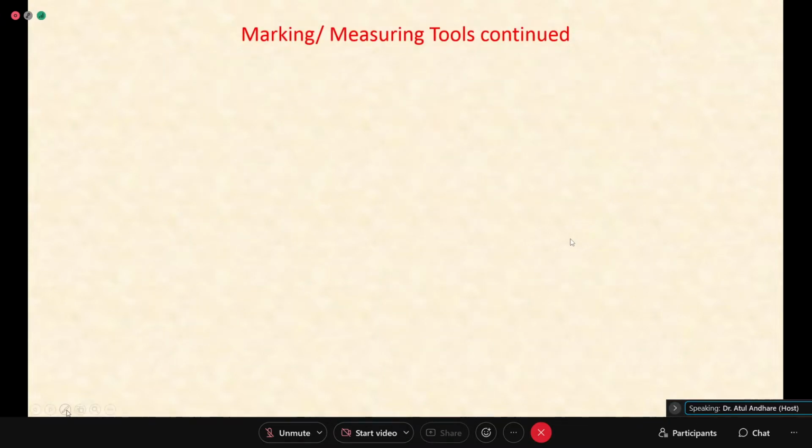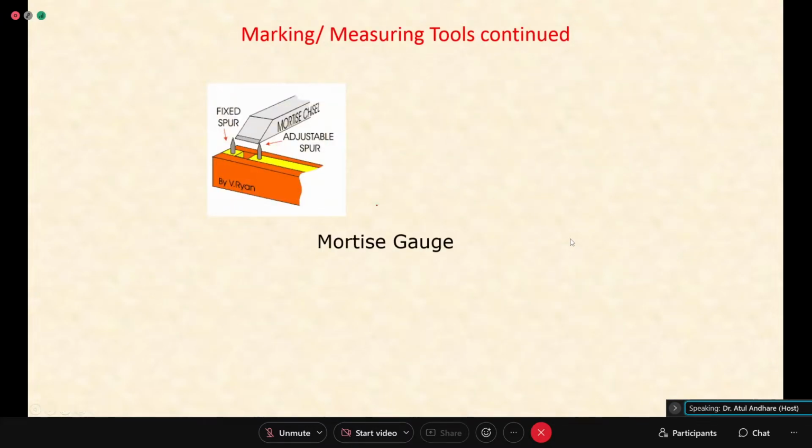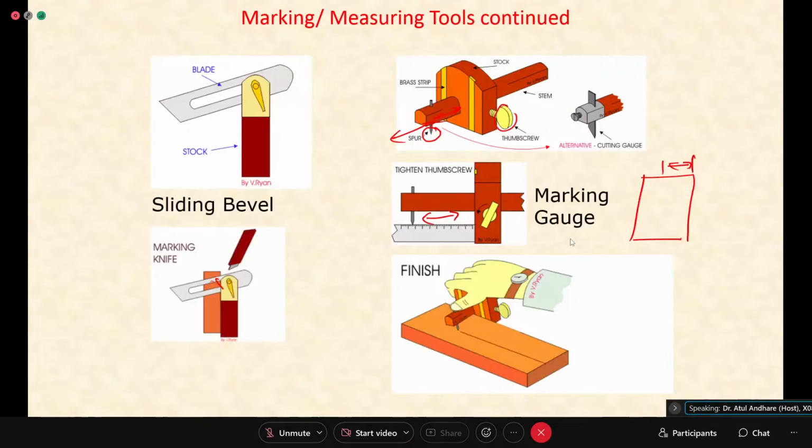Sorry. Okay. Then you have mortise gauge. What you can see, there are two pointers. Instead of previous one, previous slide, please. Yes, sir.